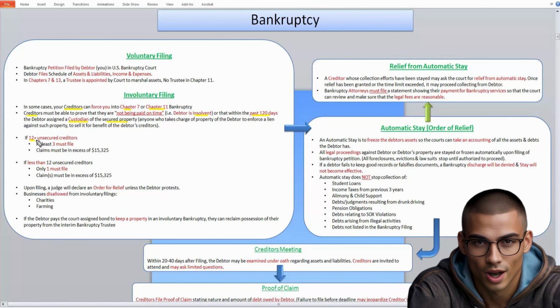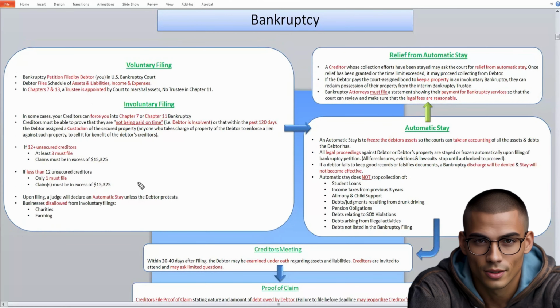So if you have 12 or more unsecured creditors, then at least 3 of those unsecured creditors must file, and the claims must be in excess of $15,325. If, on the other hand, you have less than 12 unsecured creditors, then only 1 of those unsecured creditors must file, and the claim must be in excess of $15,325.